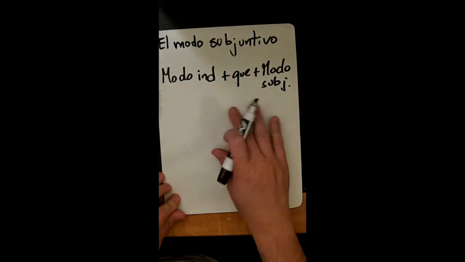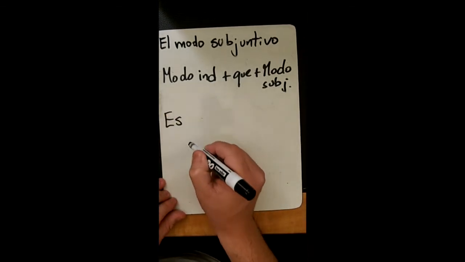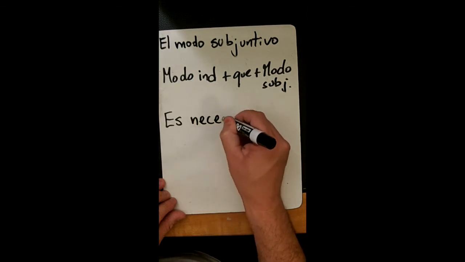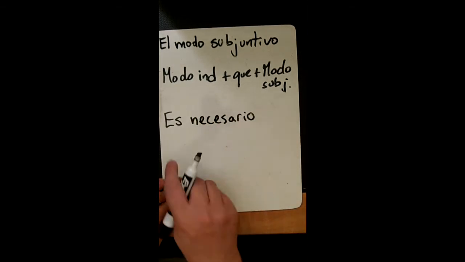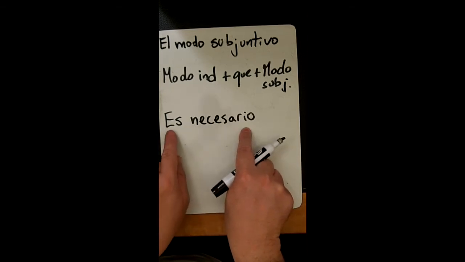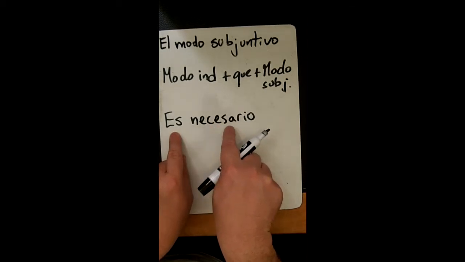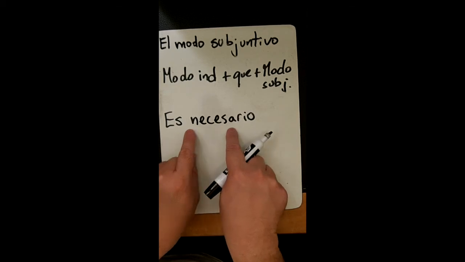Let me express a necessity. Por ejemplo, when I say es necesario. Now in this one, there's no person here. It is only the verb and the word that is expressed in that specific situation.